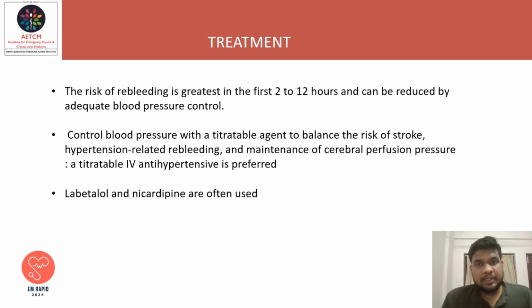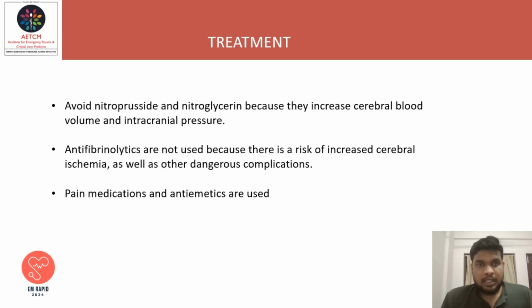The risk of rebleeding is greatest in the first 2 to 12 hours and can be reduced by adequate blood pressure control. Control blood pressure with a titratable agent to balance the risk of stroke, hypertension-related rebleeding, and maintenance of cerebral perfusion pressure. A titratable IV antihypertensive is preferred. Labetalol and nicardipine are often used. Avoid nitroprusside and nitroglycerin because they increase cerebral blood flow and intracranial pressure. It also causes rebleeding. Antifibrinolytics are not used because there is a risk of increased cerebral ischemia as well as other dangerous complications. Pain medication and antiemetics are used.